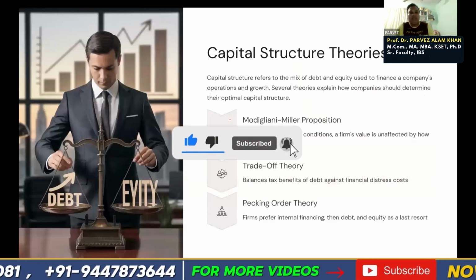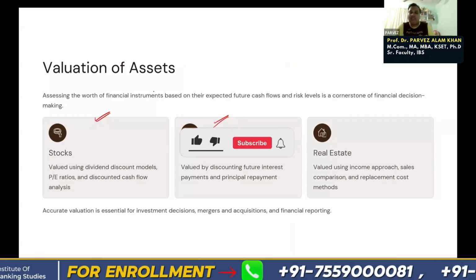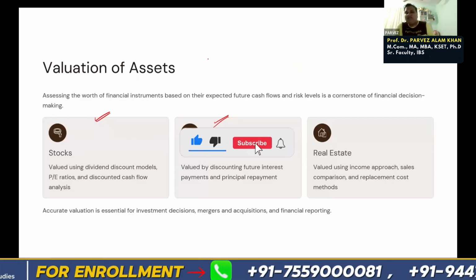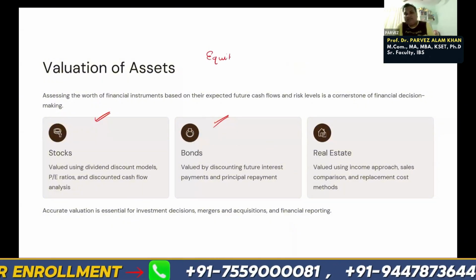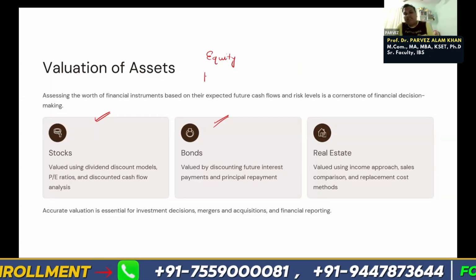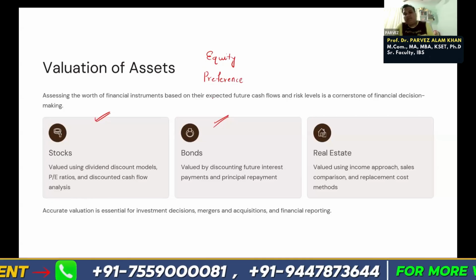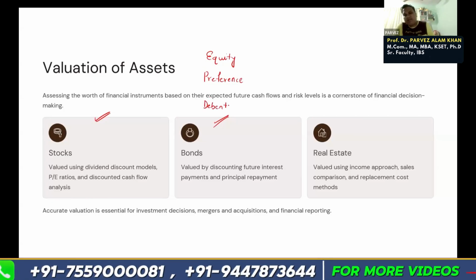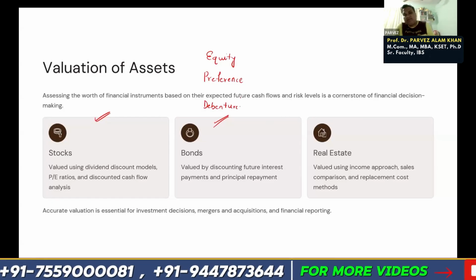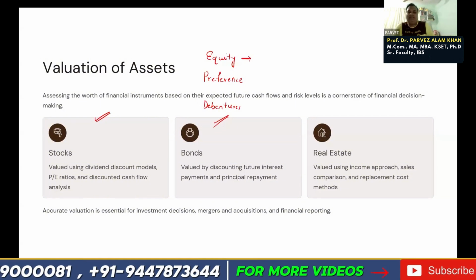Okay. Here I'll just tell you, we have different types of sources of funds, right? Either we say equity shares, or preference shares, or debentures. So these three are main. Equity shares means, suppose the company wants to raise funds from the public.